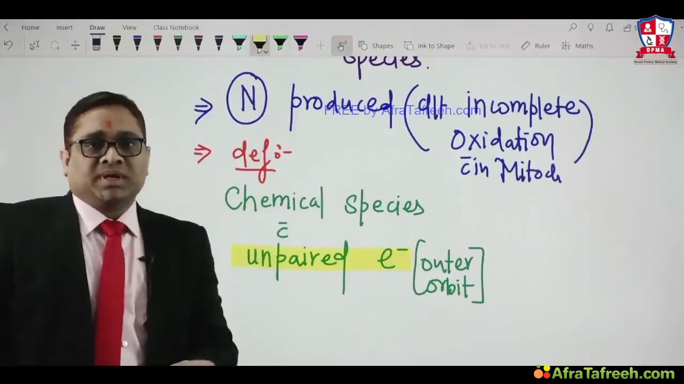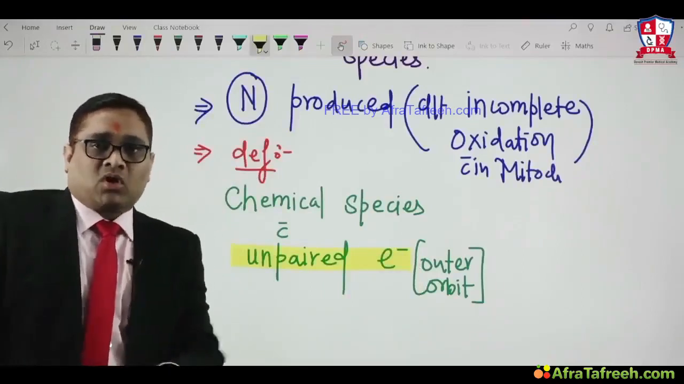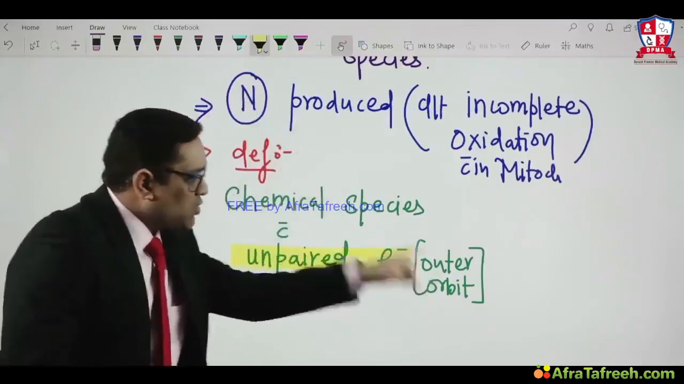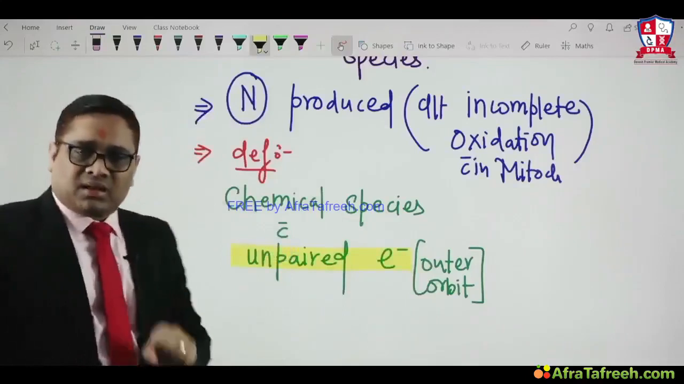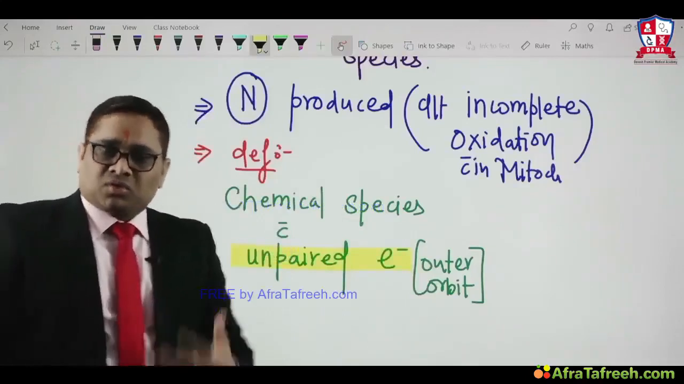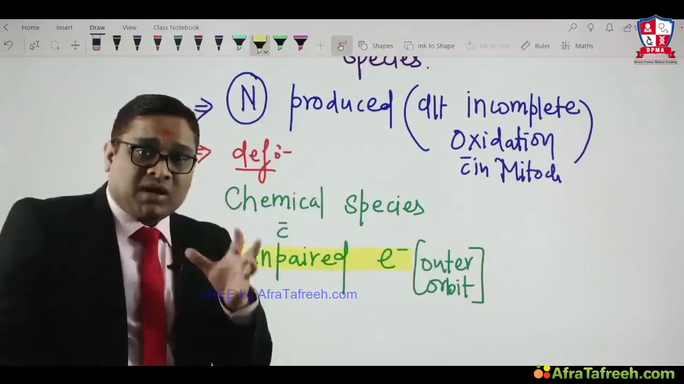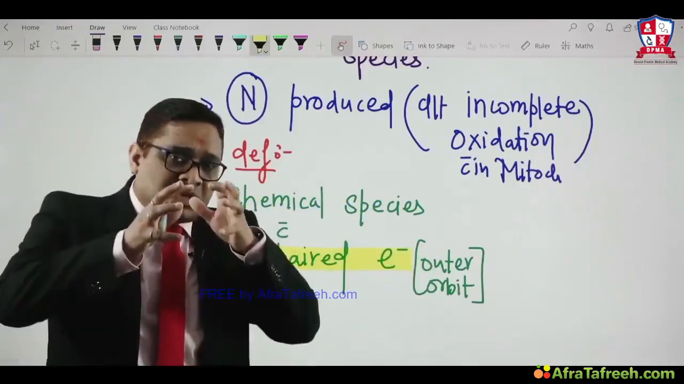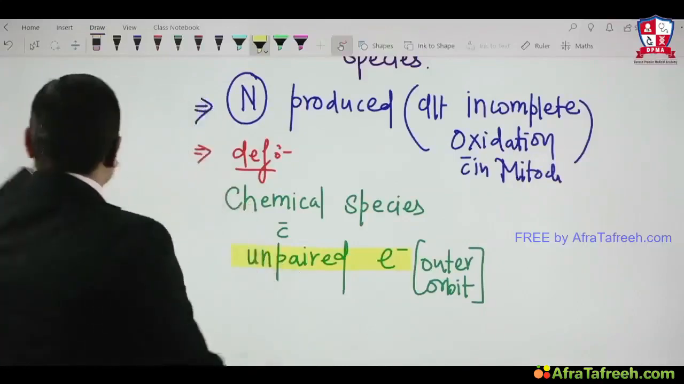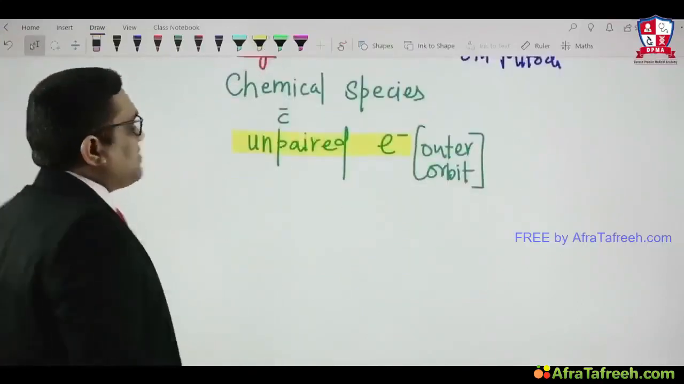Any chemical species with an unpaired electron in its outer orbit is called a free radical. Why should we know this definition? So that we can understand the mechanism of action of any free radical. That is very important.